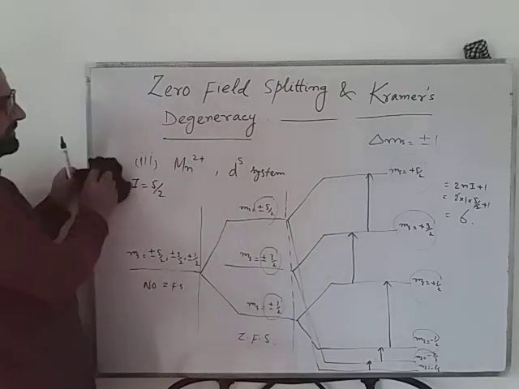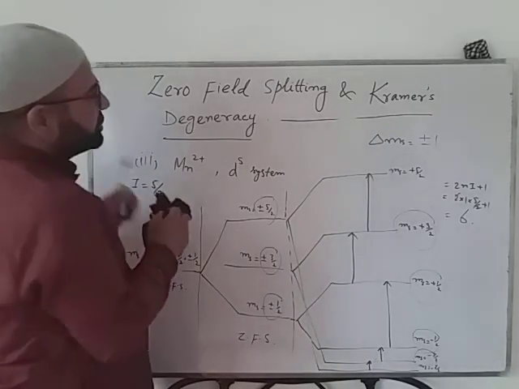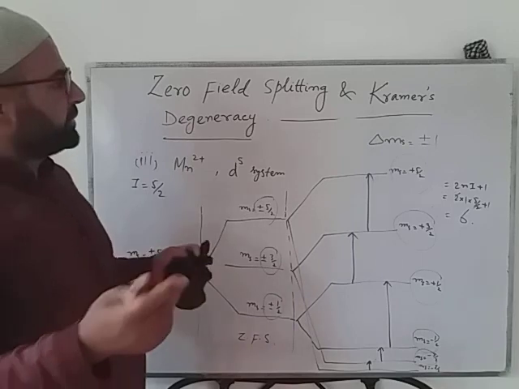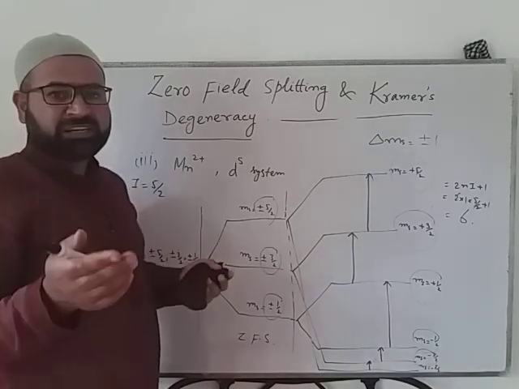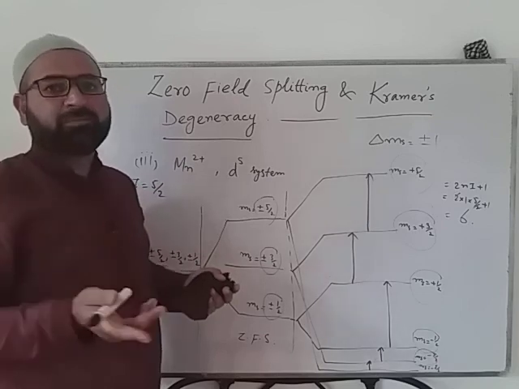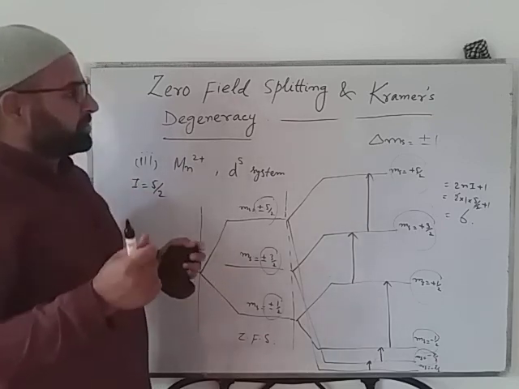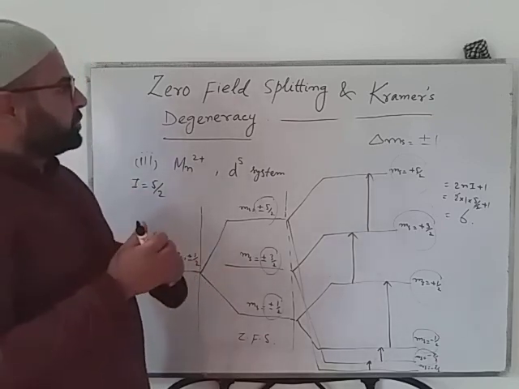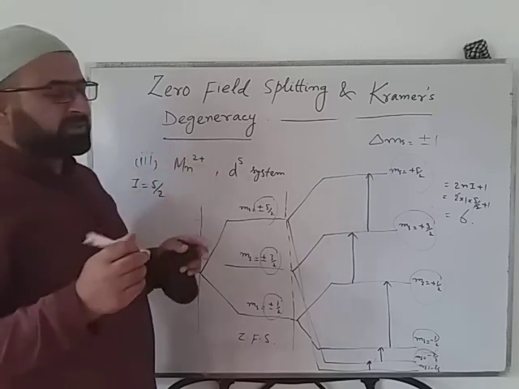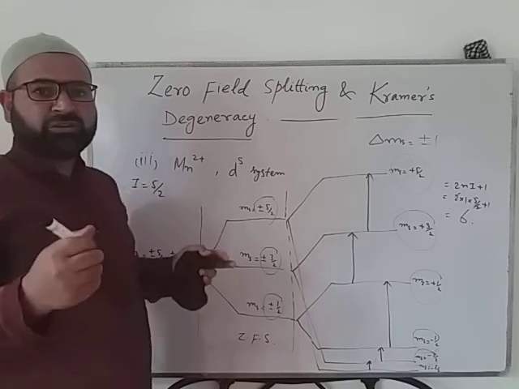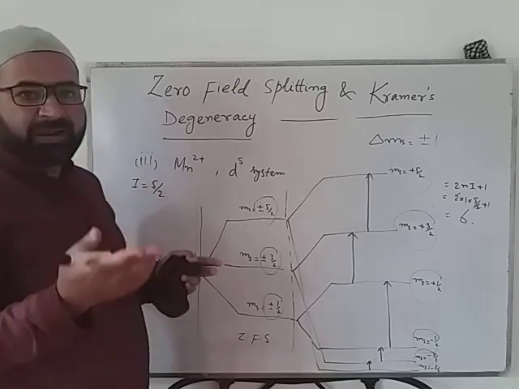Fine. So in the case of zero field splitting, what did you understand? The first thing is that it only comes into existence when there is more than one unpaired electron in the system. Also, this zero field splitting is a type of splitting which happens when there is no external field applied.